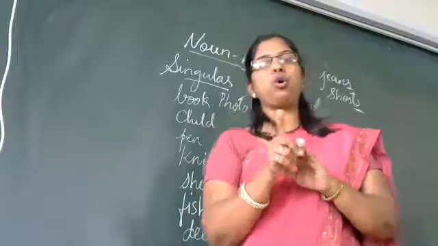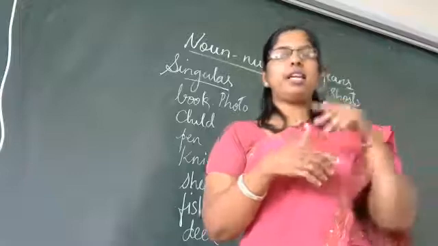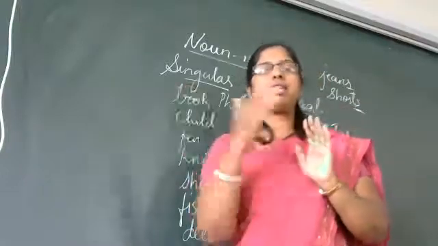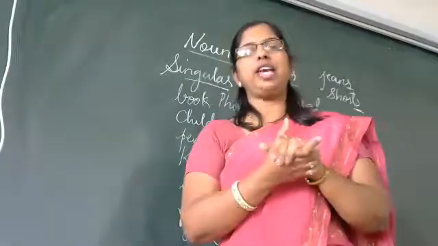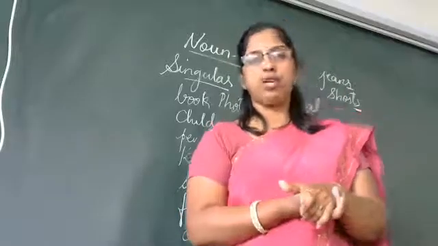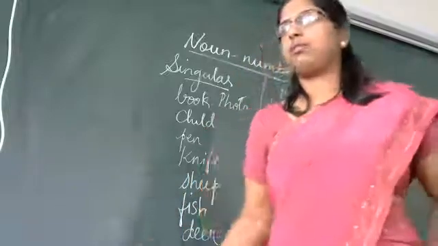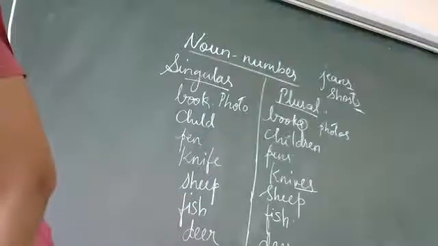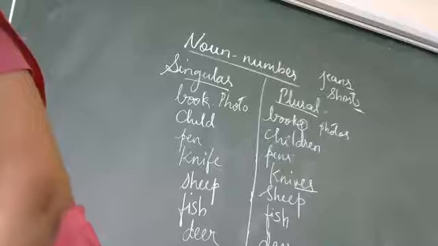Clear to everybody? And those who don't have the text, I mean this book, I'll just click today and I'll send it in your app. You do it in your notebook, behind, backside. Start from behind. Write today's date, write the topic name, and start solving the exercises. When you are submitting your books for scrutiny, that time I will check. Clear to all? Any doubt now? Is there any doubt? Yes, children?